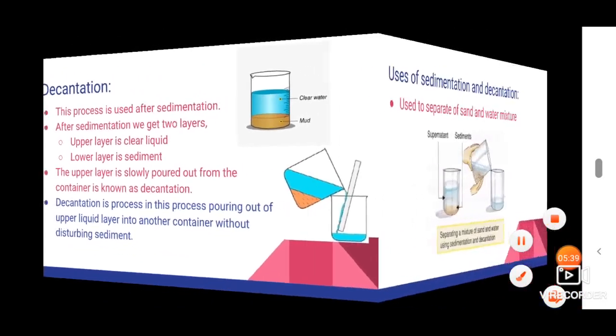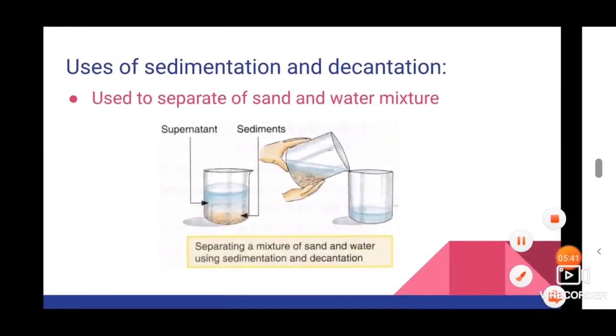Next we see the uses of sedimentation and decantation. The sedimentation and decantation process is used for separating sand and water mixture. Students, if possible, try to do the activity at your home.